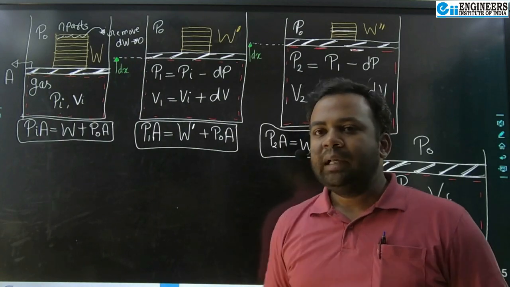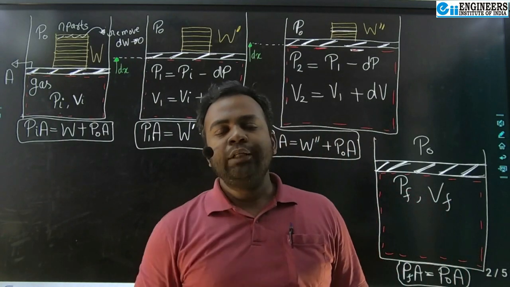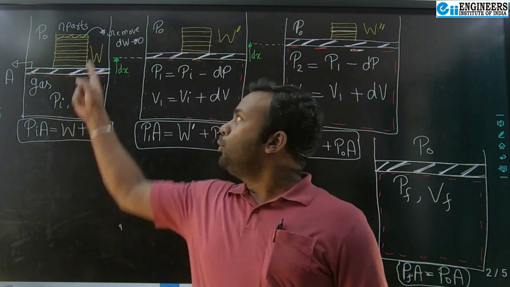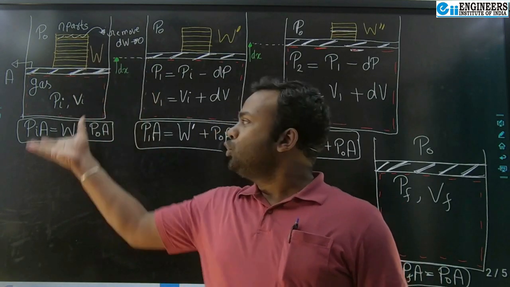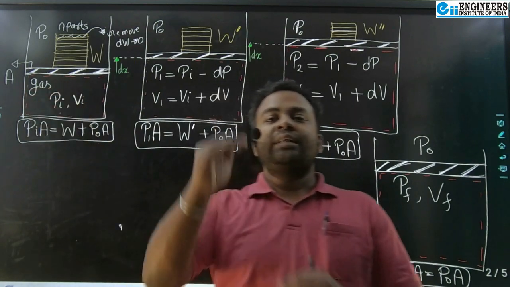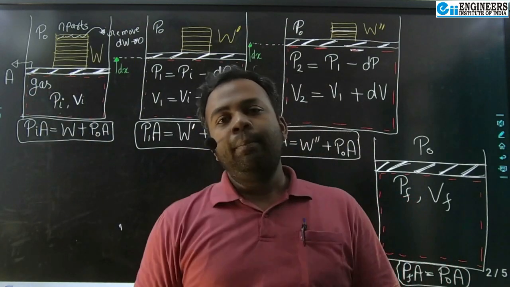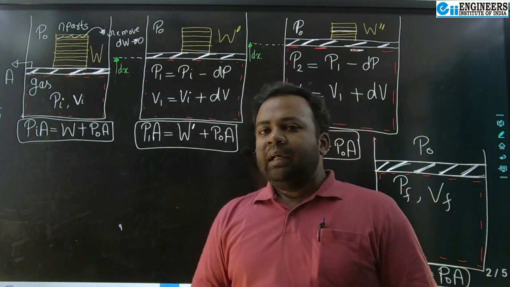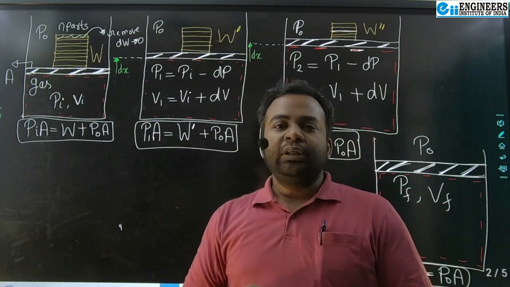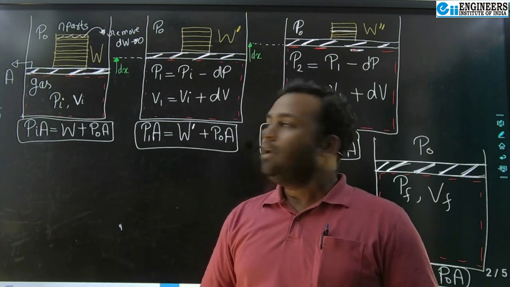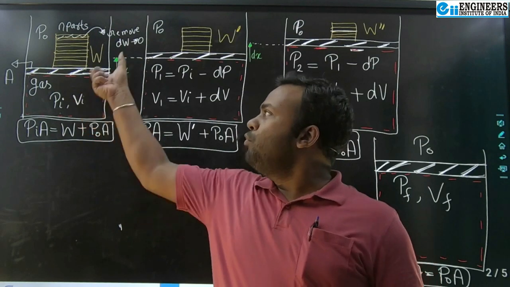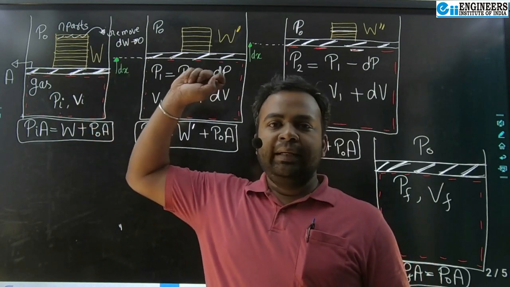So what will happen? There will be a small imbalance of forces on the piston, right? Now this w will reduce, because we have removed dw of weight. So now what will happen? The piston will go up, or you can say the gas will expand, right? When gas will expand, there will be a slight drop in pressure and a slight increase in volume, because a small imbalance has been created. So the piston will move up by dx amount, right? Dx displacement will be there.